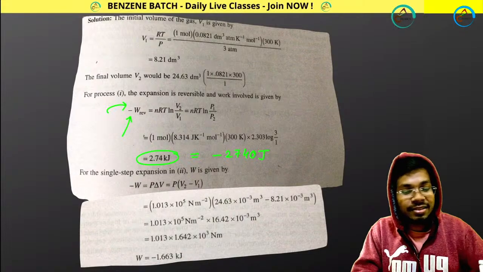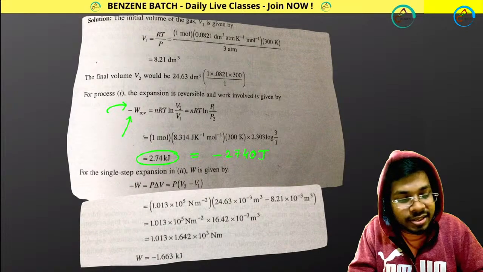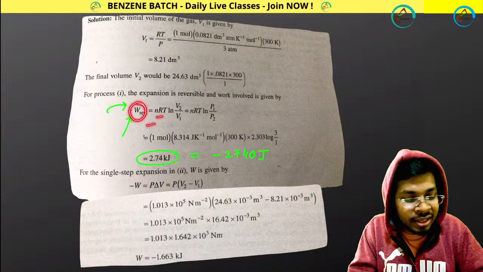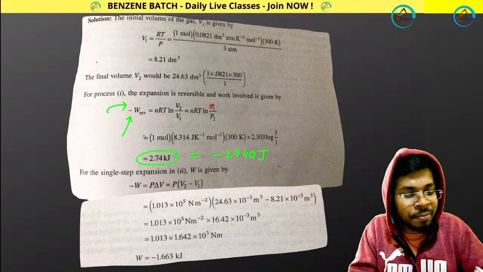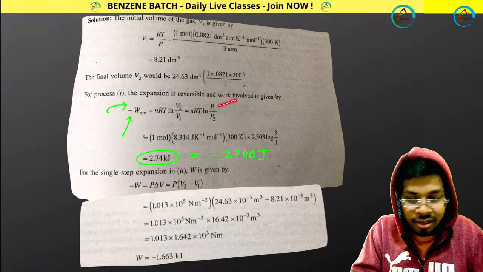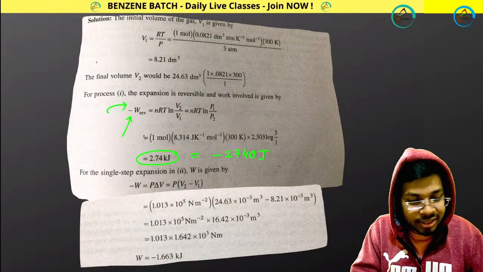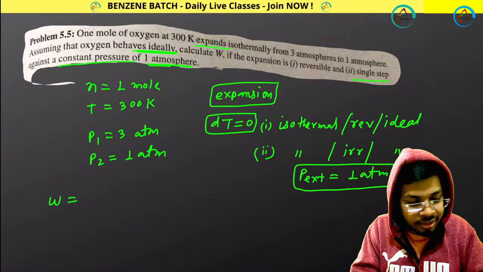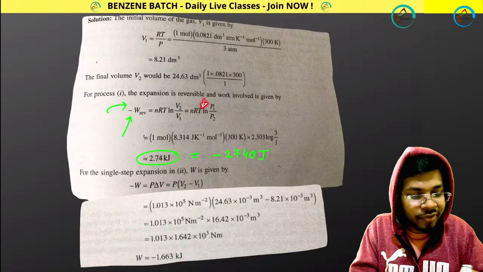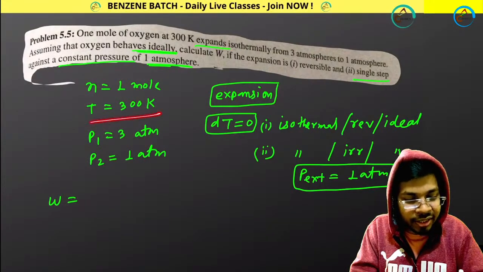Perfect. So look at this. You just have to do normal mathematics. This formula: W reversible equals minus nRT ln V2 by V1, or P1 by P2. I am using this expression because P1, P2 are given. n is given. R you know already. T is given, temperature 300 K.